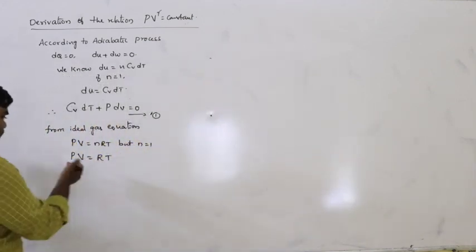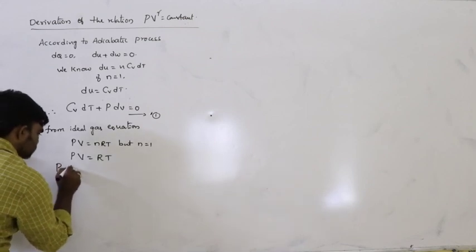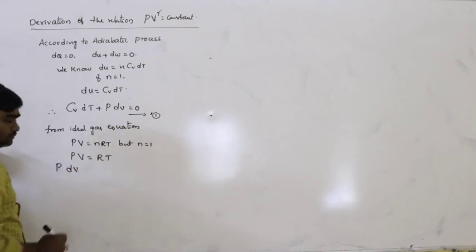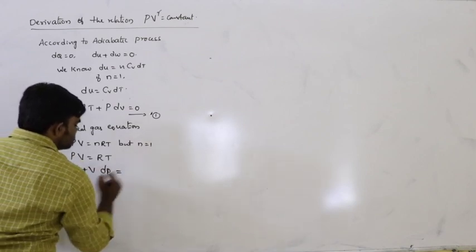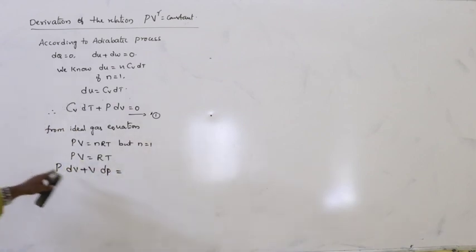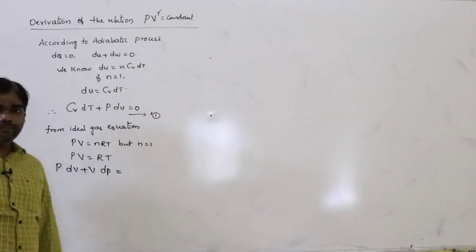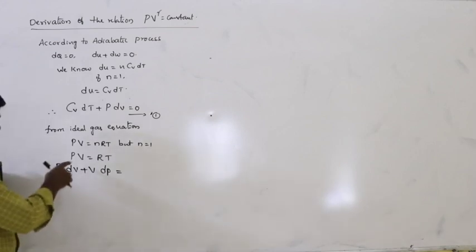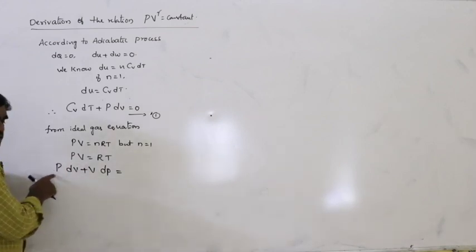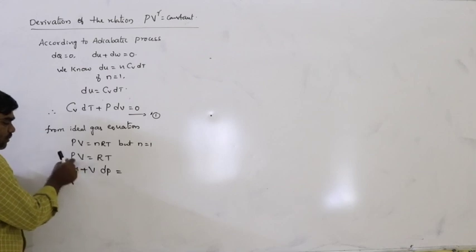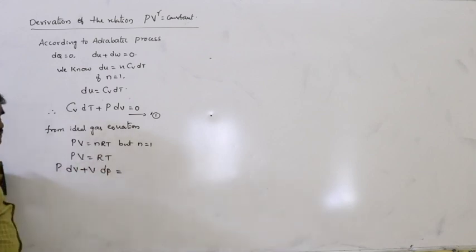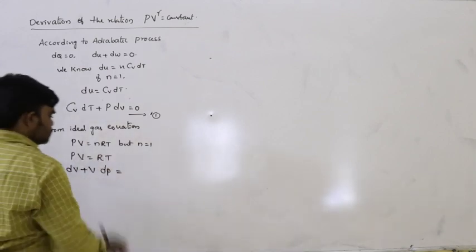Now P remains constant, differentiation of V, let us say dV, and V remains constant, differentiation of P, so that is PdV plus VdP. Here first P remains constant, we are partially differentiating volume, that's why dV, and again volume remains constant, partial differentiation of pressure, that is dP, and it is equal to RT.